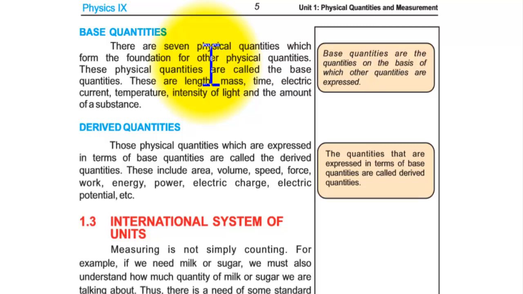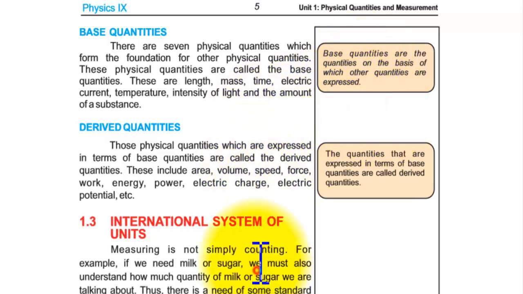So now we can study derived quantities. Those physical quantities which are expressed in terms of base quantities are called derived quantities. These include area, volume, speed, force, work, electric charge, potential. So the quantities that are expressed in terms of base quantities are called derived quantities.